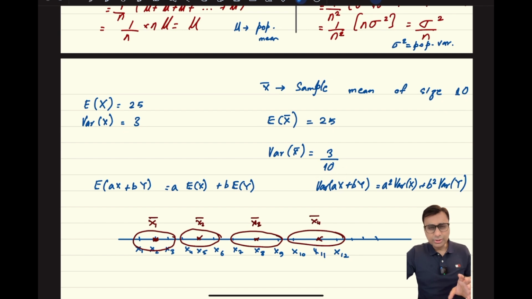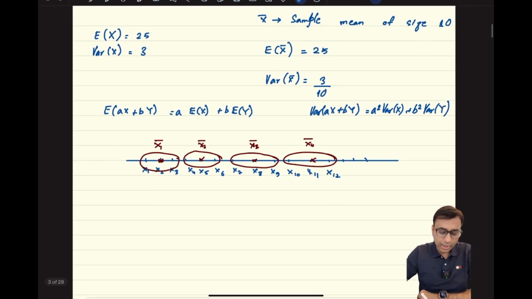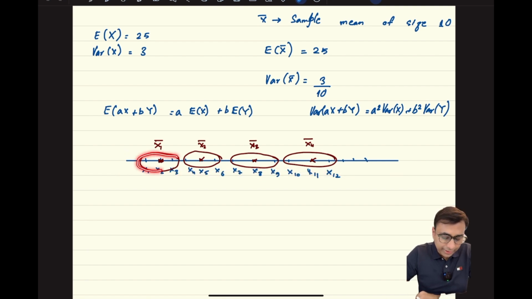And just to give you a bit of an idea of what's actually going on here, let's say you have data being represented on a number line, and you're finding out the sample means. That means you take a certain set of data and find out its average, and then you take another set of data and find out its average. You keep on doing that, and that is what sample mean is.